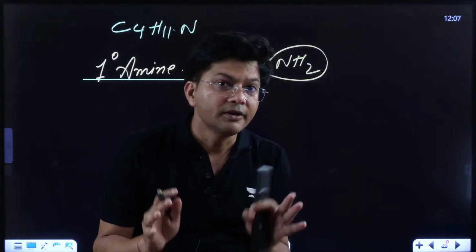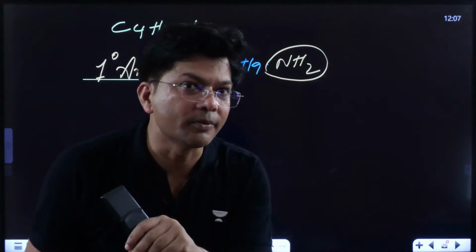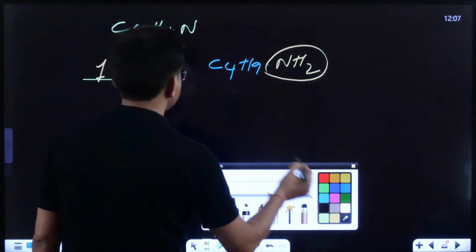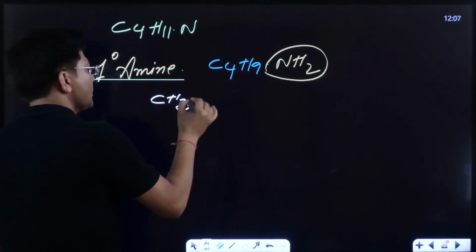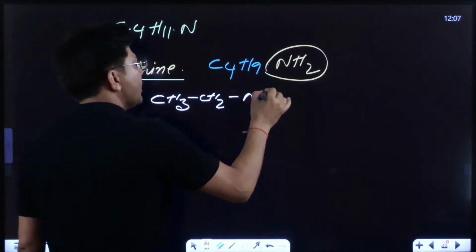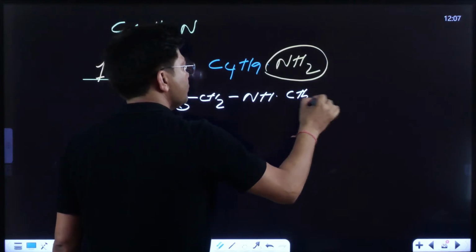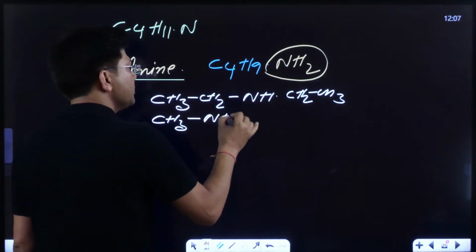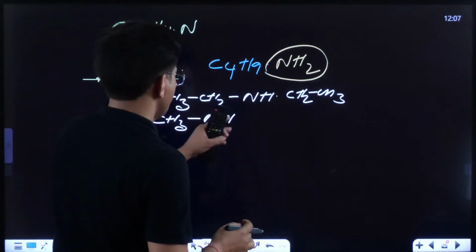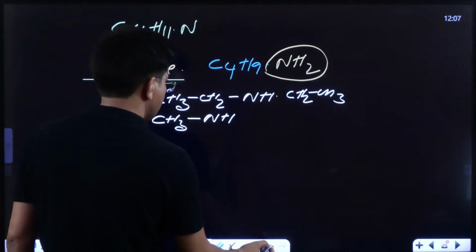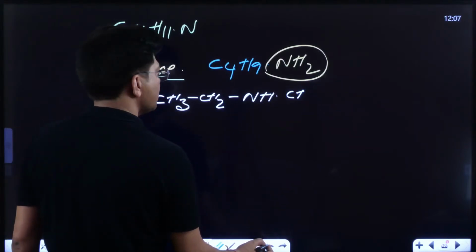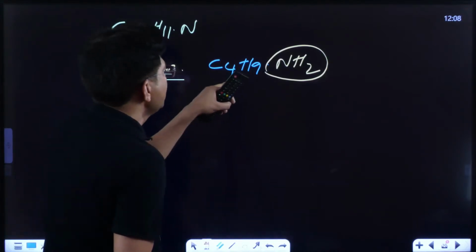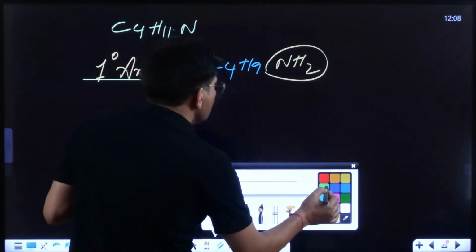Is it fine? Now, I am having 4 carbons. I have told you the metamers possible with this. How many metamers have I shown you, kids? CH3-CH2-NH-CH2-CH3. If you remember, your work is going to become very easy. How many metamers I've told you with, this is 1 degree amine. Wait, this I was writing for 2 degree amine. For 1 degree amine, see, kids, C4H9.